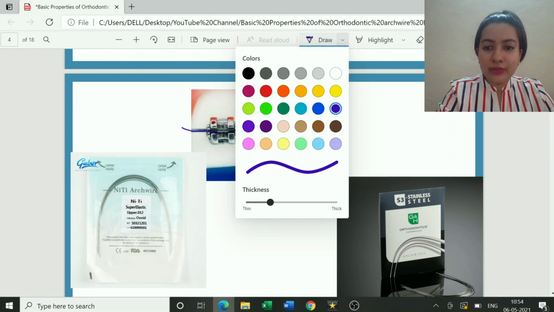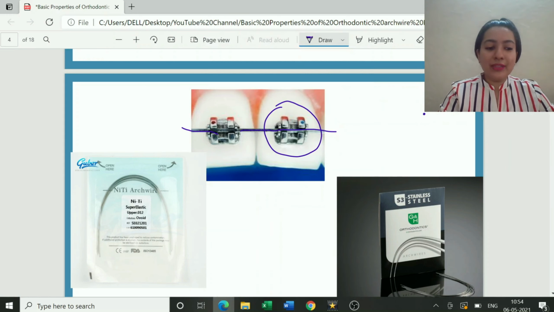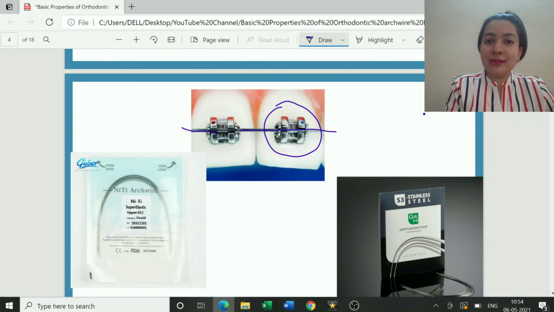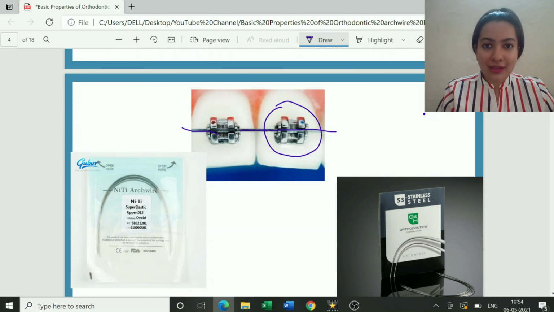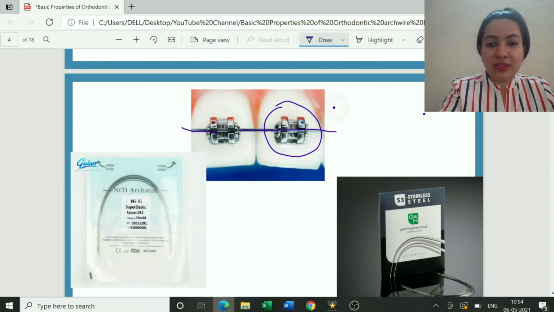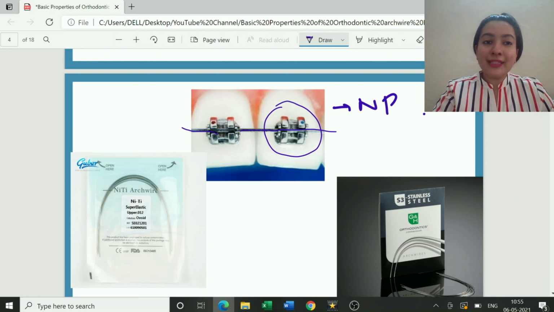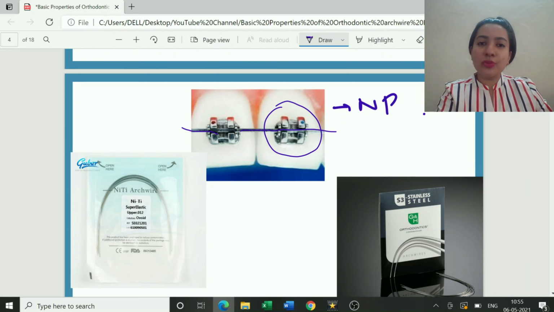Coming to the history of orthodontics a little bit, as time goes on, advances come up, and all these advances are basically evolutions. Orthodontists know that a particular thing has a certain set of drawbacks, and it is important that we remove these drawbacks so that improvisation can be done. The same thing happened earlier. The brackets which we had were non-programmed brackets. There was absolutely no programming done in them. So whatever tooth movement was desired, we used to do in the arch wire. A lot of arch wire manipulation had to be done, and then it had to be placed in the bracket to bring about the desired tooth movement.